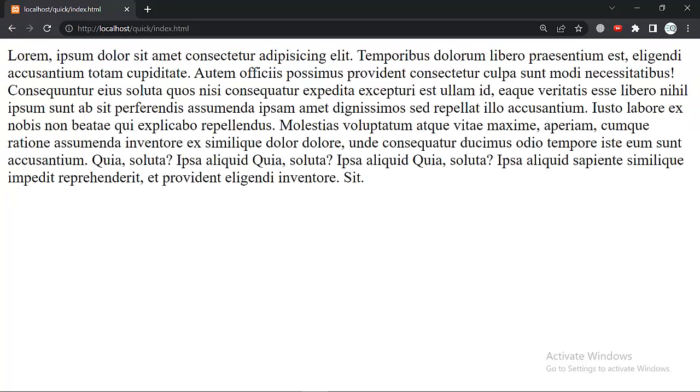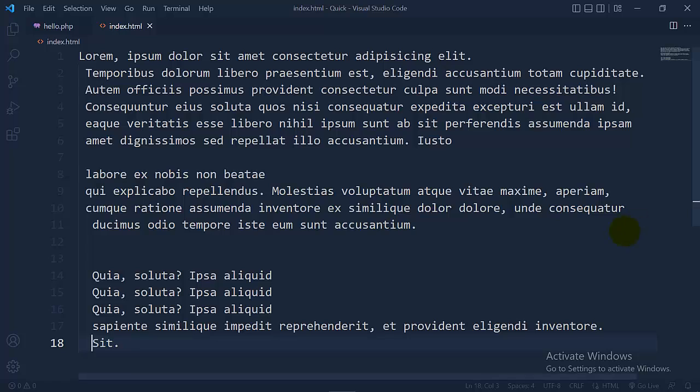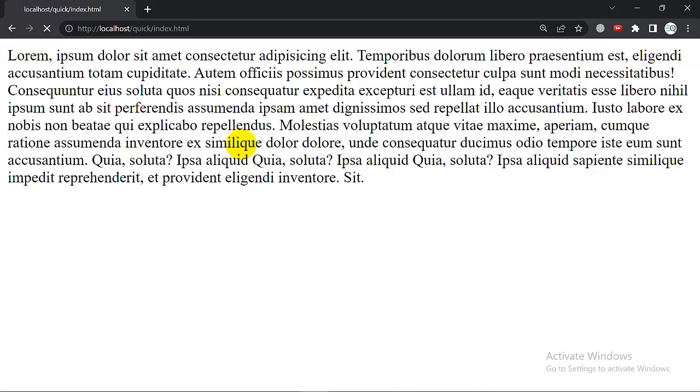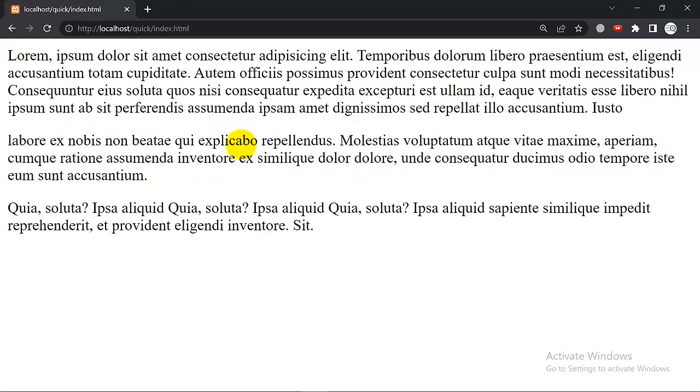So here we are going to convert this using a paragraph tag. How can we do this? It's very simple, by just adding a tag here, p for paragraph, like this. Now, if I open it in the browser and refresh, you can see we have three paragraphs with spacing. So this is known as markup in HTML.